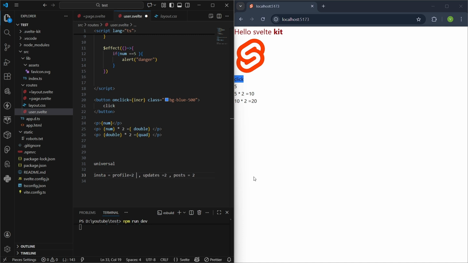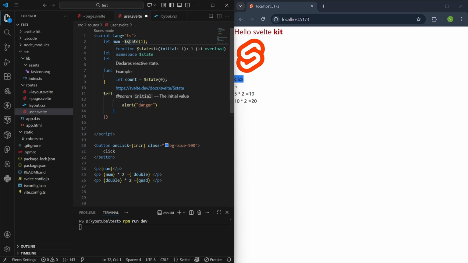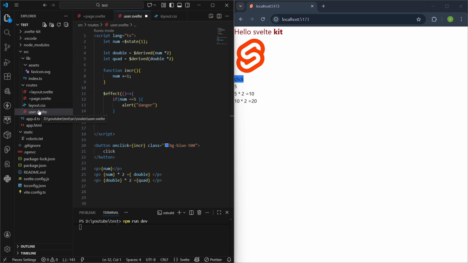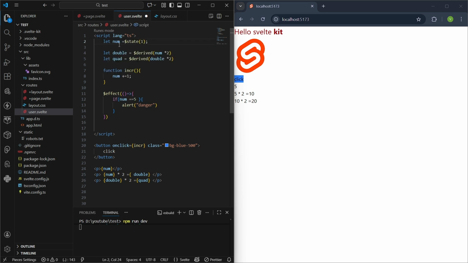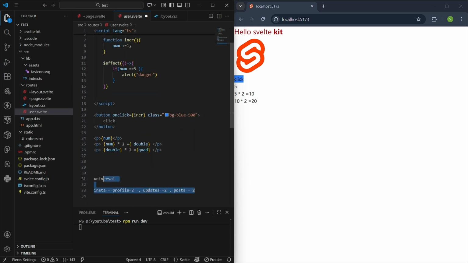You don't have to go again to each tab and update it manually. Of course you don't want that. Whenever it gets changed over here, it should also get changed in the other tabs by default. You can do it by the universal concept. Here we were using a state concept for a single file only. What if I want to use a common variable in another file, so that whenever it gets changed over here, it also gets reflected in my other file? Here is where the universal concept comes into the picture.